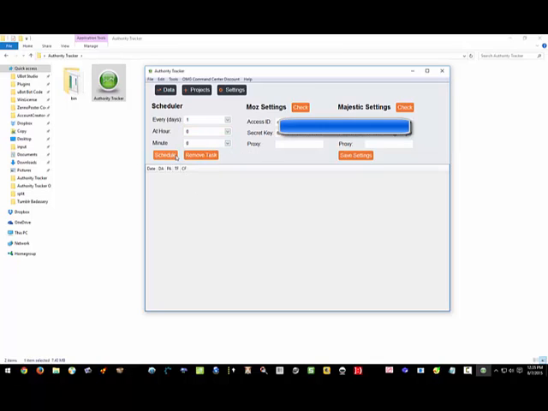hit schedule task. If you make a mistake and you schedule something, so I schedule this, it's going to run once a day. If you make a mistake, go ahead and click task, remove task, and it'll delete that. So you can always come back and change it. If you want multiple updates during a day, you can come in there and fumble with that.